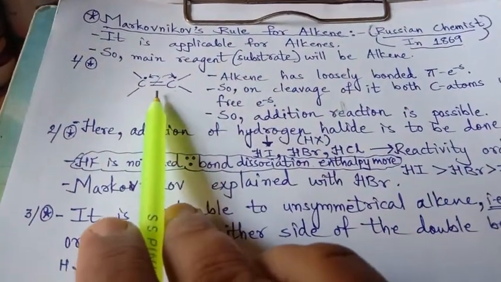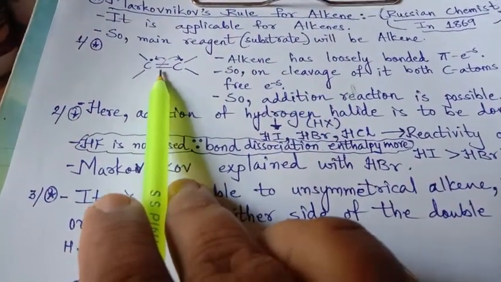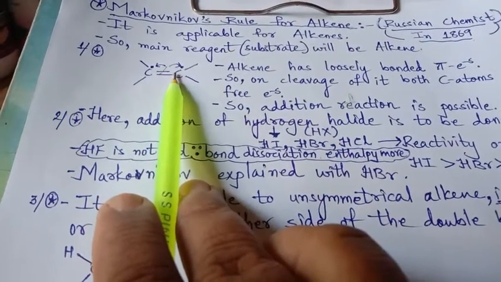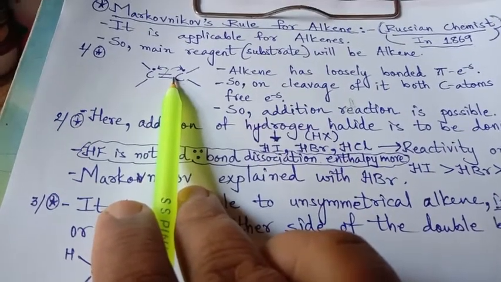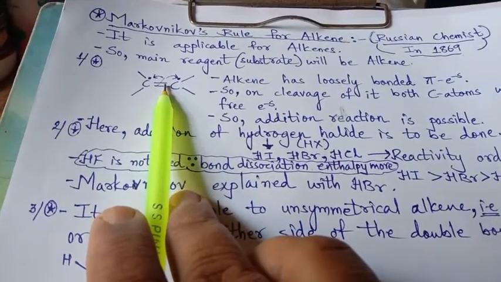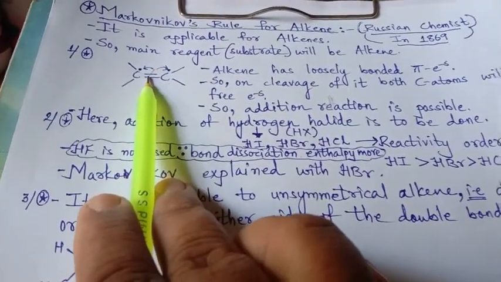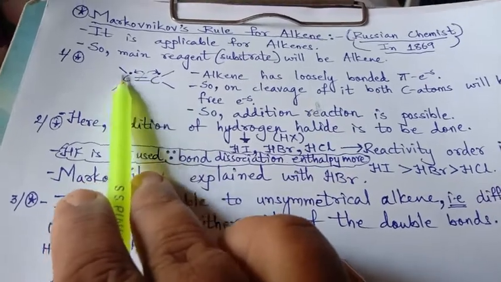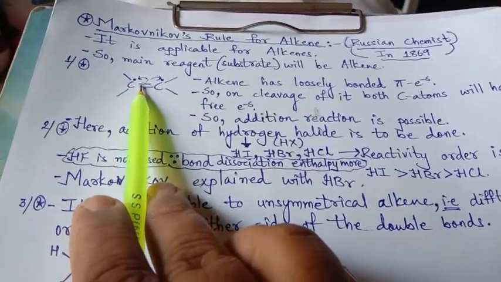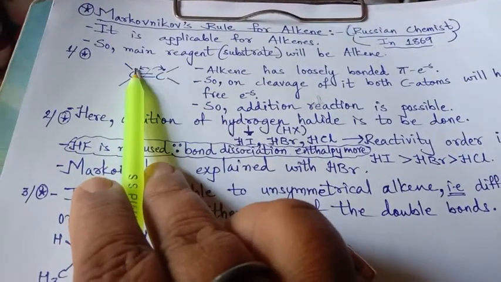Now we know that alkene has two bonds. One is sigma and one is pi, which is loosely bonded, a weak bond. So as soon as the cleavage of the pi electrons takes place, both carbon atoms will again have their electrons free with them.